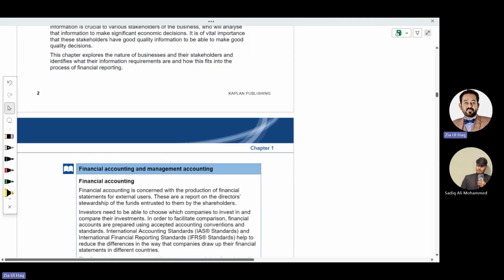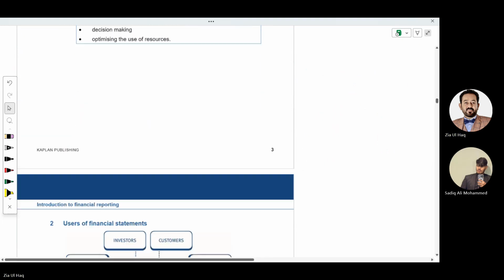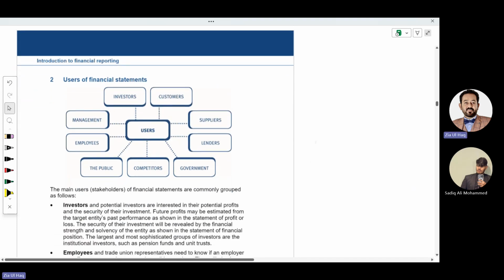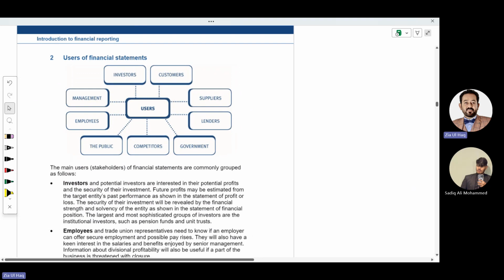So let's move forward. Why does a company need to produce financial statements? Who are the users of financial statements? Meaning, who uses the financial statements? The main users of financial statements are company management. Company management means directors.